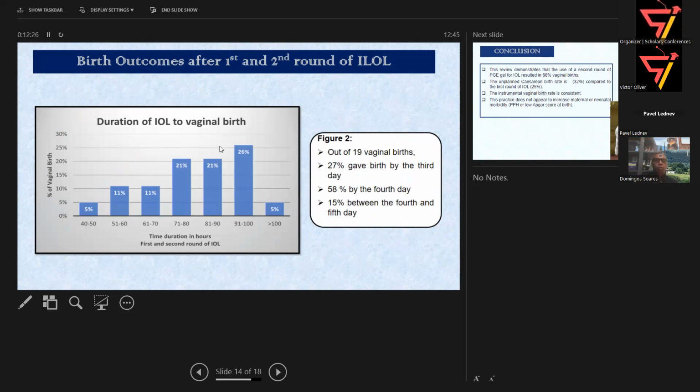So 19 vaginal births out of 34 patients. So 27% gave birth by the third day. But this timing is included, this started from the first round of induction of labor altogether. So by the third day, 58% by the fourth day, and the remaining 15% between the fourth and fifth day. So that was the duration. But this duration again included the first round of induction of labor, which itself is more than 24 hours.